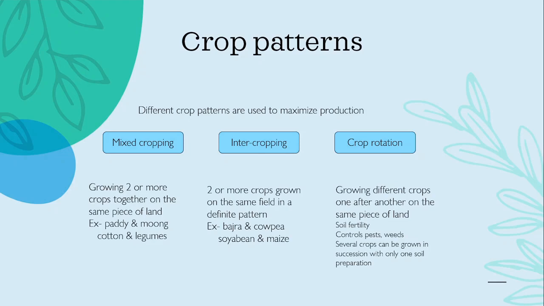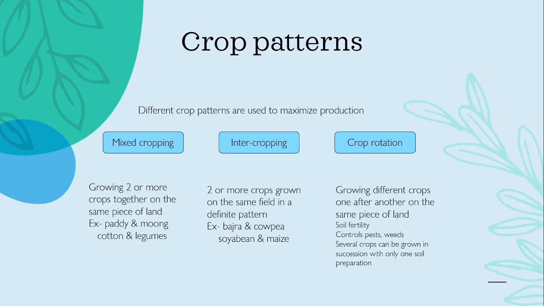Now let's see crop rotation. Let's understand this topic. The practice of growing different crops on a piece of land one after another is called crop rotation. There are various advantages to it, and that's why farmers often practice this cropping pattern. What are those advantages? It improves soil fertility. It reduces the need for fertilizers also. It controls weeds, pests and diseases. Then, several crops can be grown in succession with only one single soil preparation.